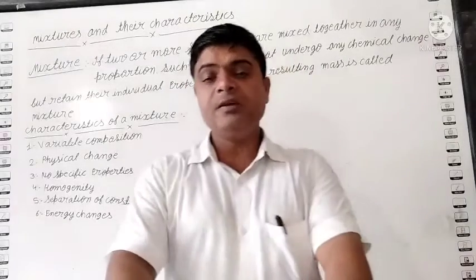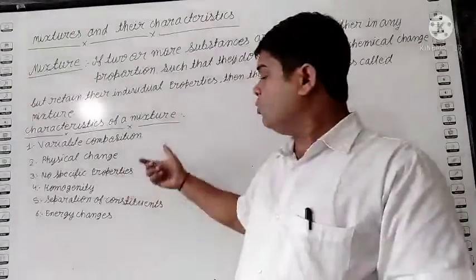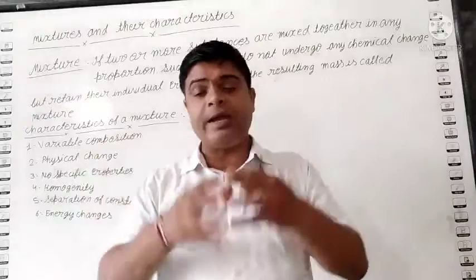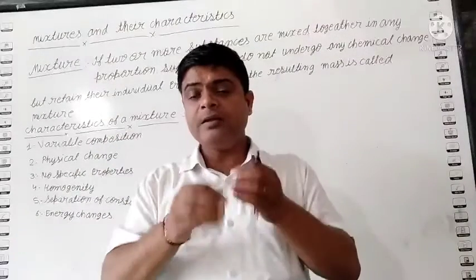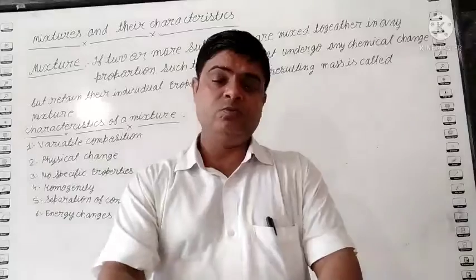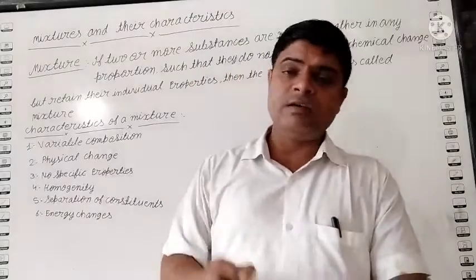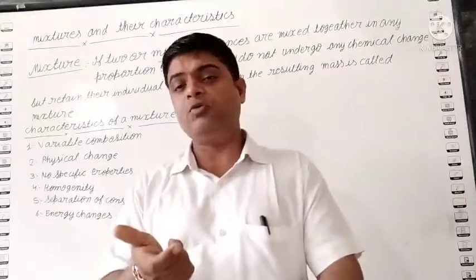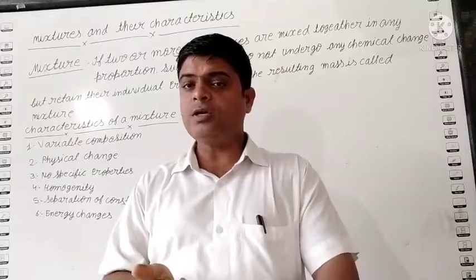Means their property changes. But in a mixture, no specific property. Means what we add, we get the same property. Suppose you add sugar, you get the sugar taste. If you add sugar and salt, you get both tastes.